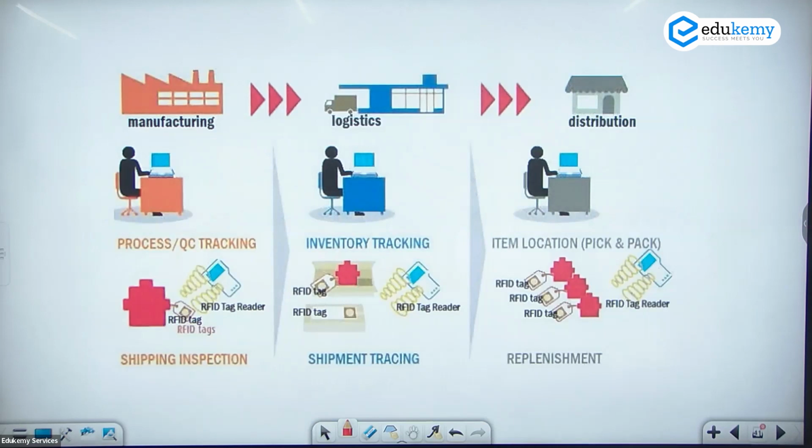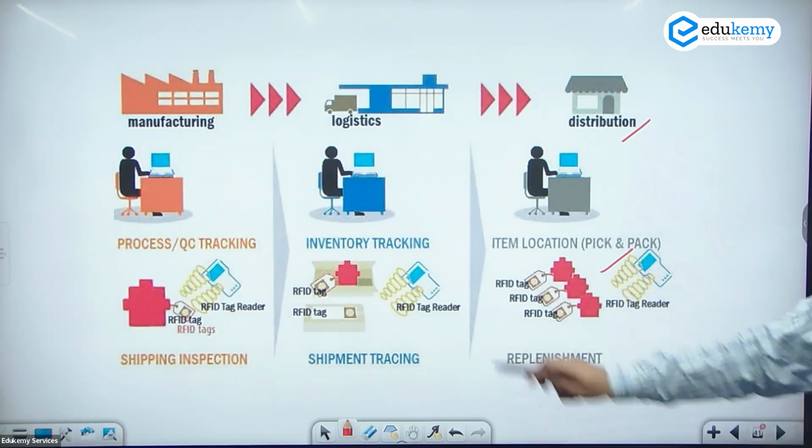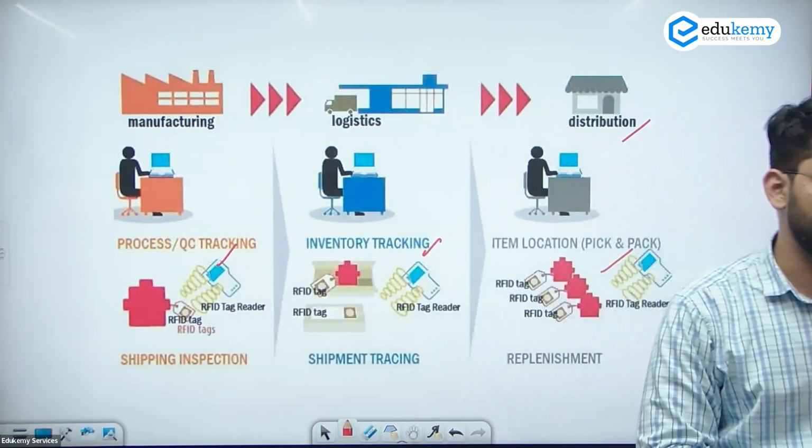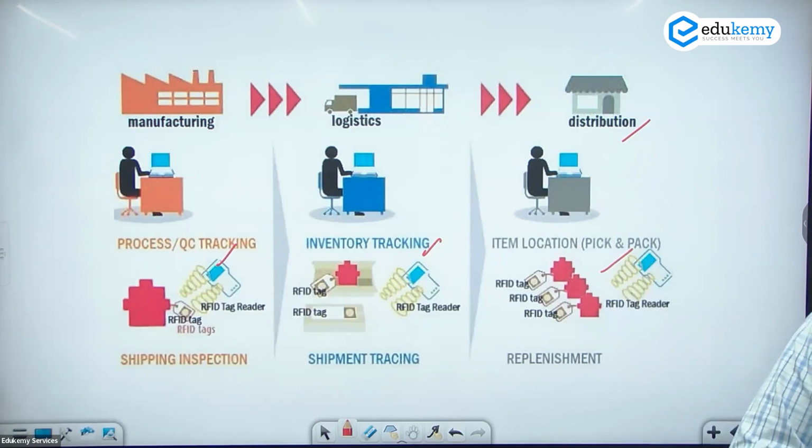So there are some other applications like business में कहाँ पे use करेंगे. In manufacturing it can be used. In logistics, it can be used. In case of distribution, item location, pick and pack, inventory tracking में use कर सकते हैं ना, process and QC tracking में हम इसको use कर सकते हैं. So these are some of the applications of the RFID.